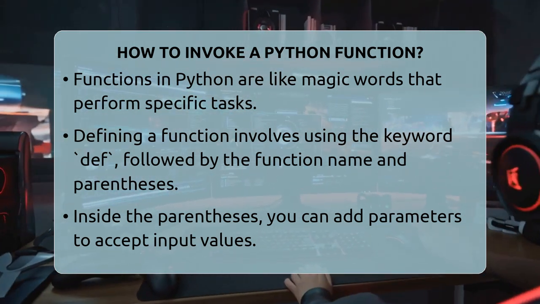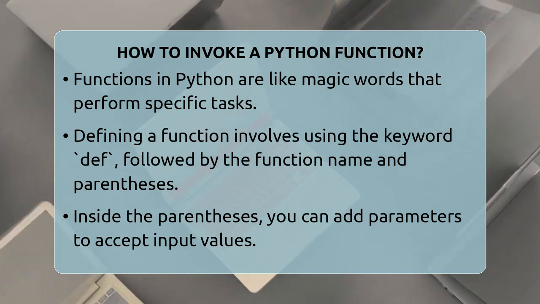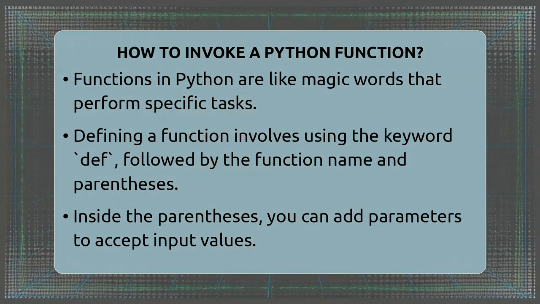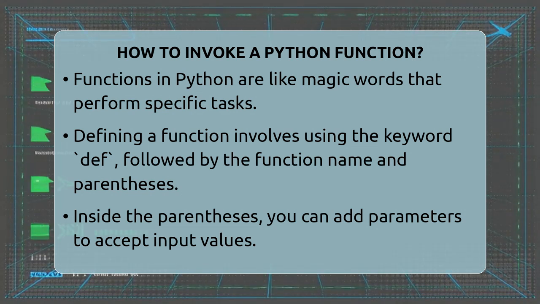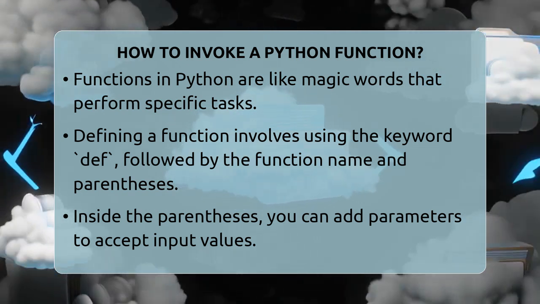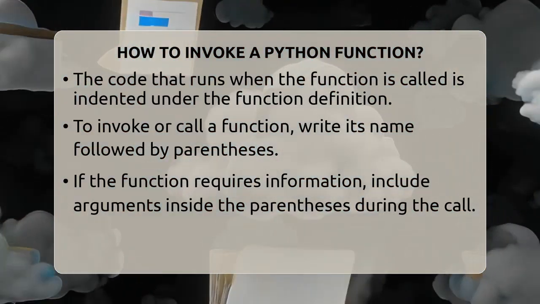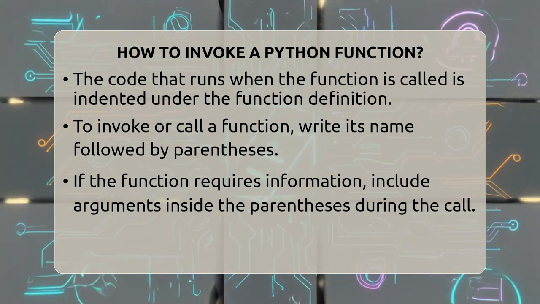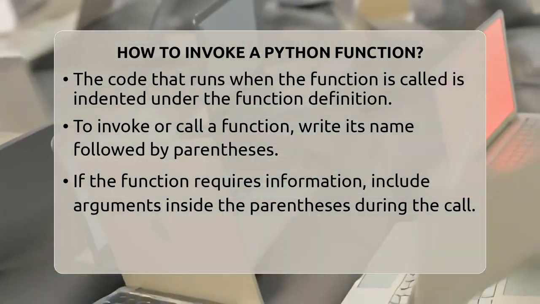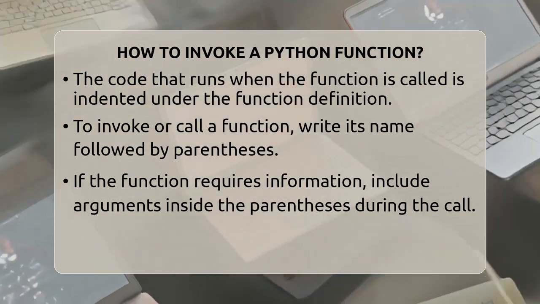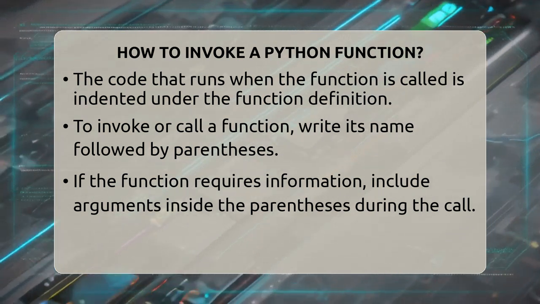Think of it like pressing a button to turn on a light. To call a function, you simply write its name followed by parentheses. If the function needs some information to do its job, you put that inside the parentheses. These pieces of information are called arguments. For example, if you have a function that greets someone, you can call it with a name inside the parentheses. If the function does not need any information, you still write the parentheses, but leave them empty.